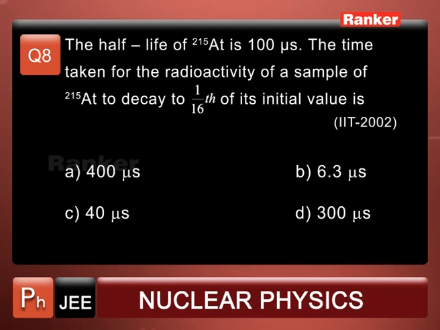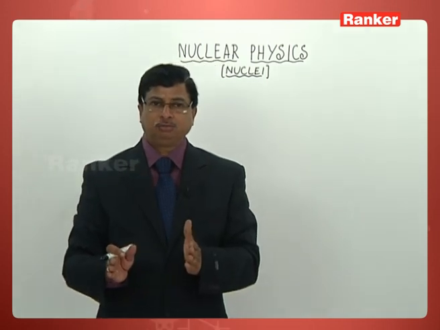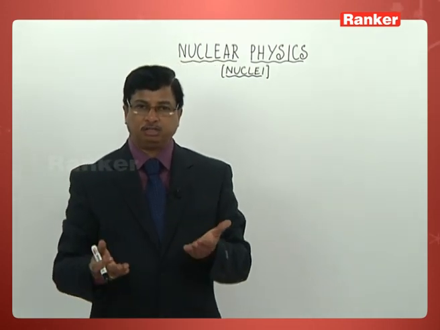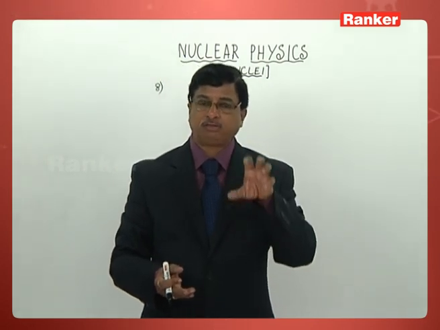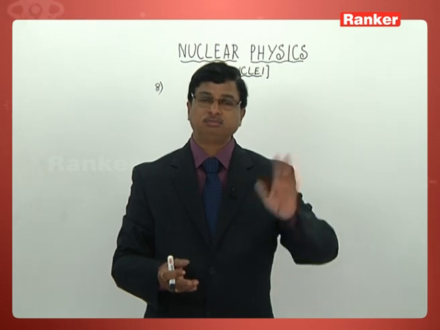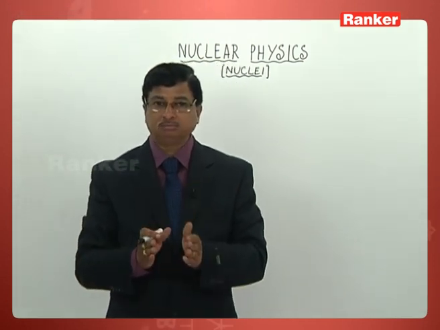The time taken for the radioactivity of a sample to decay to 1/16th of its initial value is. It should now become 1/16th. The simple concept here is like this: 15/16 part of that particular sample has decayed. 1/16th is remaining. Means what?